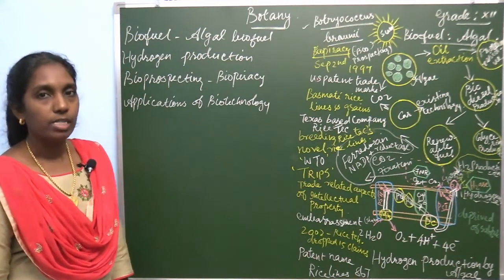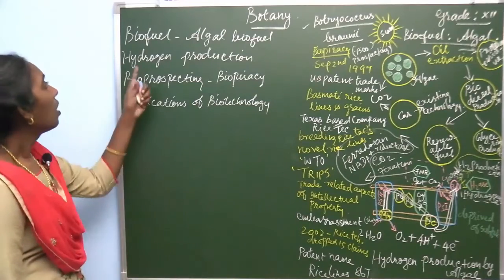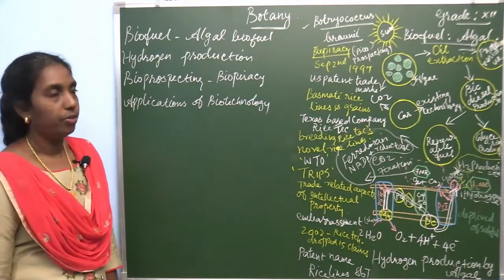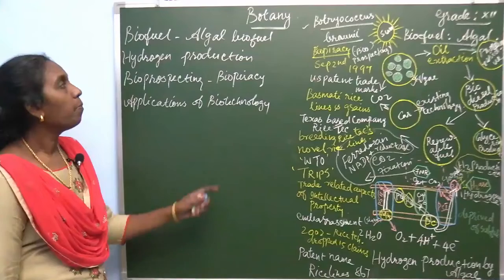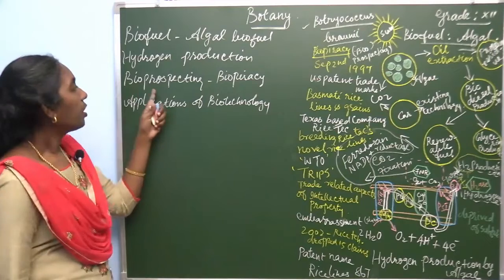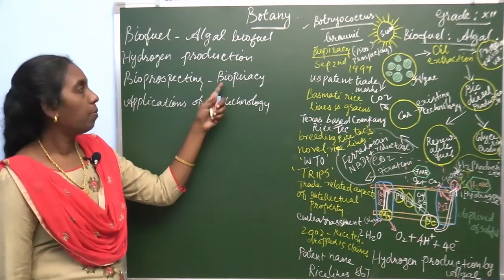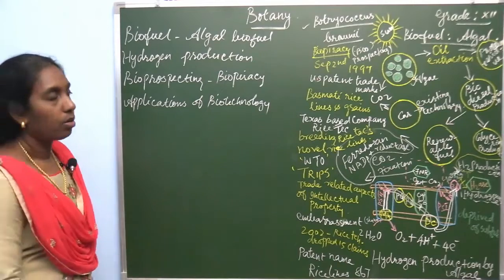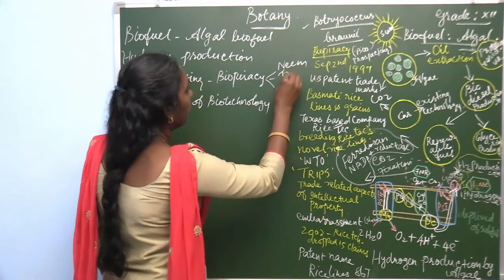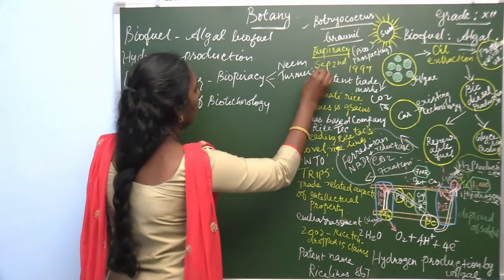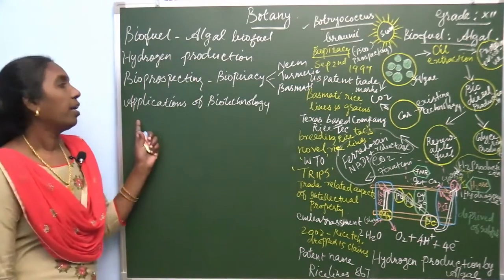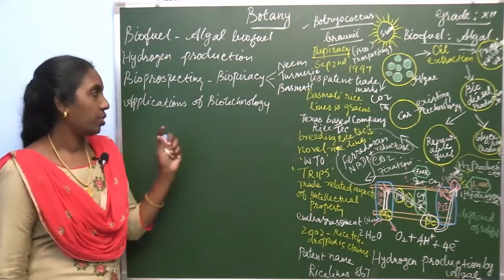Let's look at a glance of today's learning objectives. Let's start from biofuel or algal biofuel, hydrogen production by alga, bioprospecting including biopiracy. Here you are going to learn three different types: neem, turmeric and basmati rice, and applications of biotechnology.